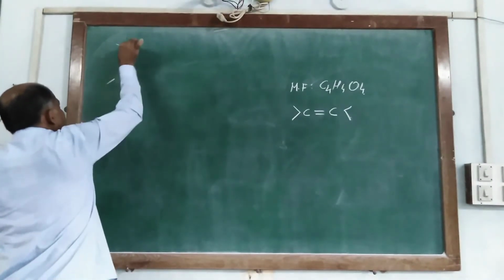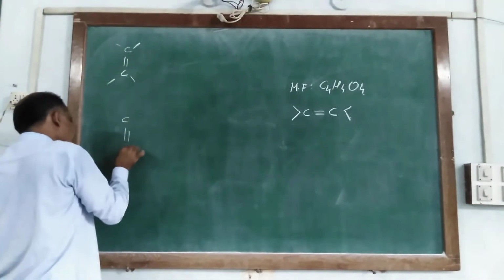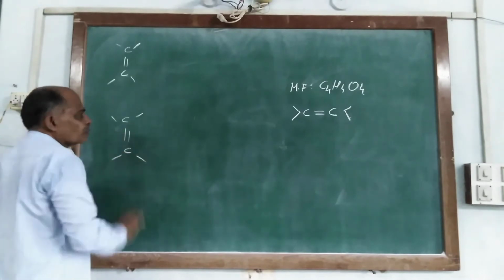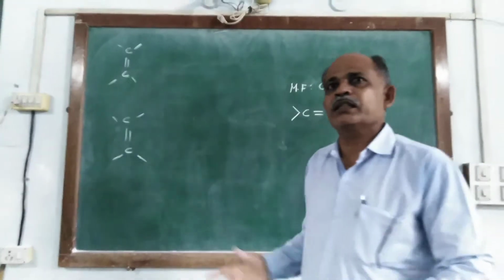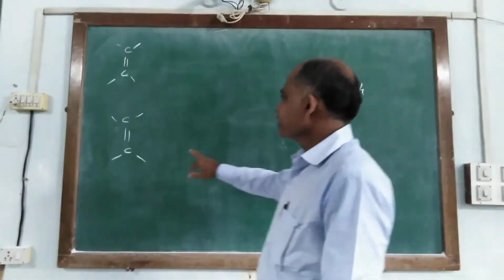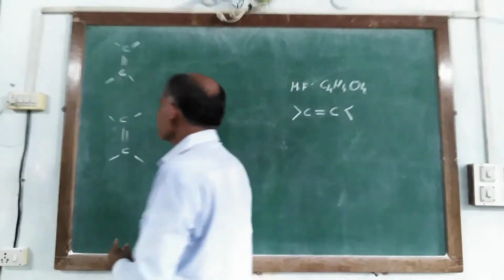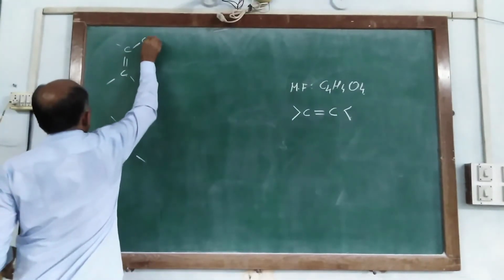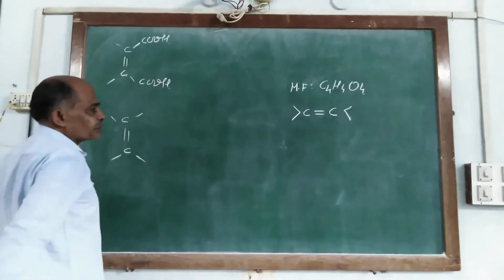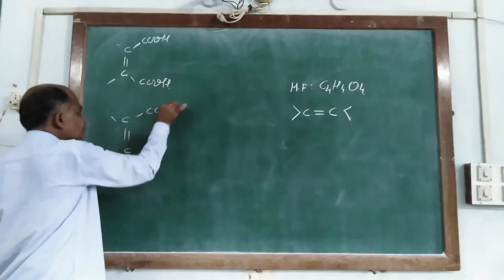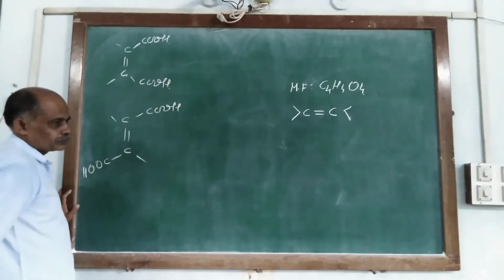So, the remaining 2 valencies of both the acids, on C double bond C and C double bond C, give us the dicarboxylic acid product. It consists of 2 carboxylic groups at the ends. So here we put the 2 carboxylic groups in this way, and in another way, this carboxylic group put here, COOH.